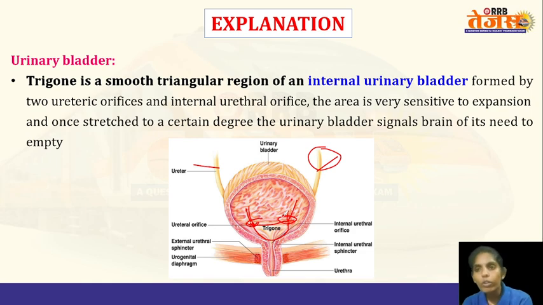And another important thing is that the urinary bladder has a muscle called the detrusor muscle, which will contract for the urine to be eliminated. So when there is a need for the urine to be eliminated out of the body, the detrusor muscle, which is present within the wall of the urinary bladder, will contract.